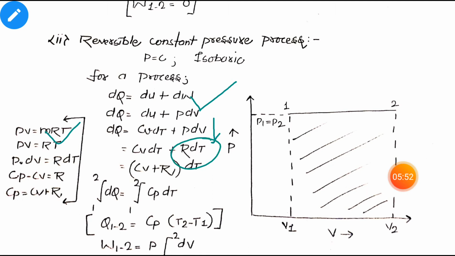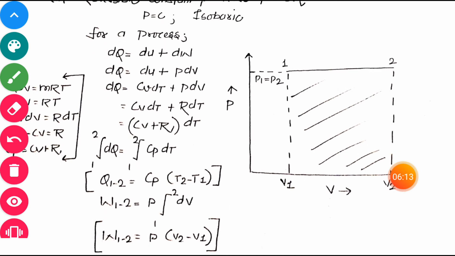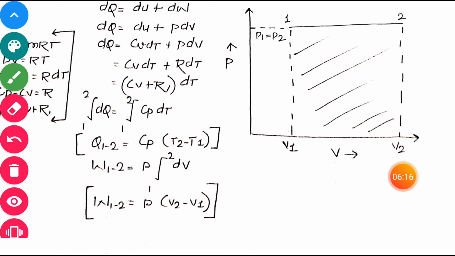Now we get cv dt plus r dt. We also know that cp minus cv is equal to r, then cp is equal to cv plus r. So if we write here cv plus r is equal to cp, and we integrate it, then we integrate from 1 to 2. We also integrate cp dt from 1 to 2. Then we write heat as an inexact differential, so we write it as q1 to 2 equals cp (t2 minus t1).